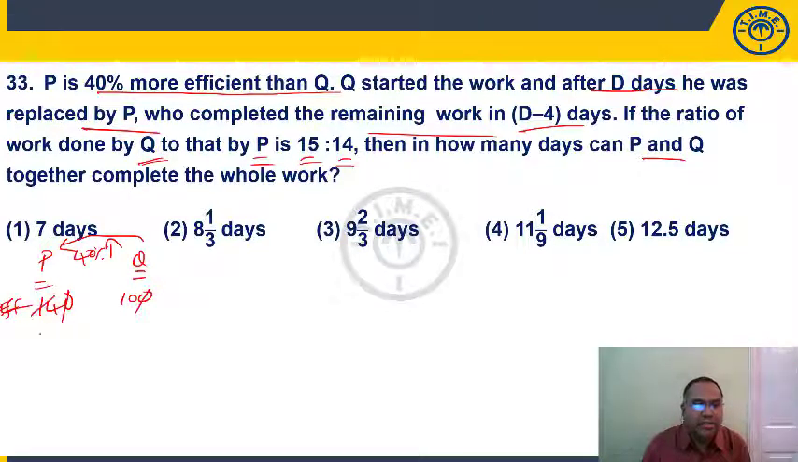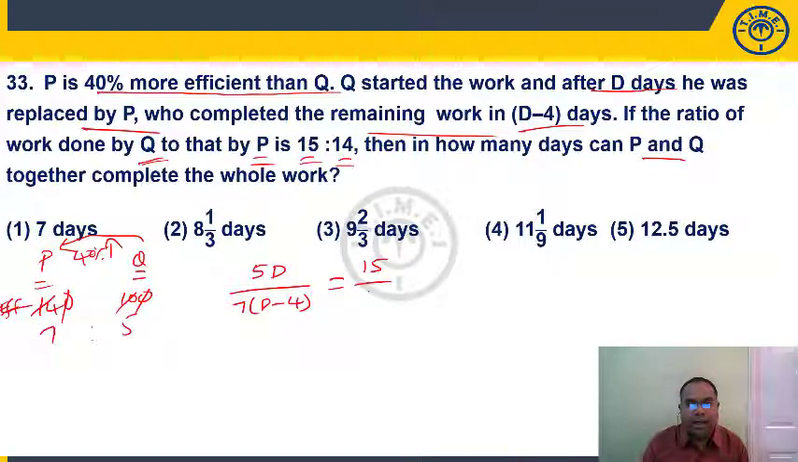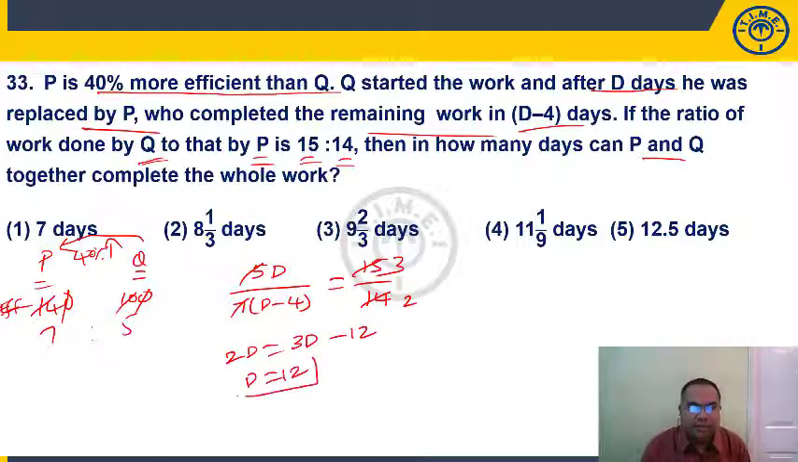So what is their efficiency ratio? 7:5. So P is doing 7 units, Q is doing 5 units. Q worked for D days, so the work done by Q is 5D. Work done by P per day is 7 units, and he is working for D minus 4 days. This work done ratio is 15/14. 5 goes 3 times, 7 goes 2 times. So 2D is equal to 3D minus 12 after multiplying, or we can say D is equal to 12.